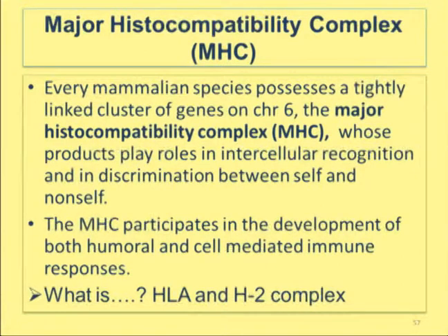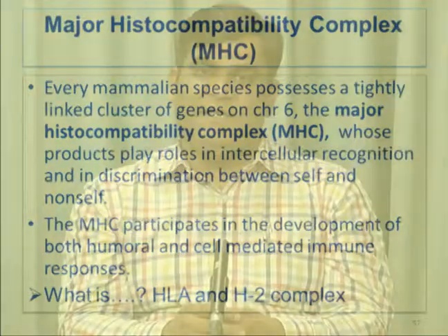In human beings, the major histocompatibility complex is known as HLA. That is why before any kind of graft or organ transplant, the first step is HLA matching. If it comes in the proper range, then only can a kidney or other organs be transplanted from one individual to another.